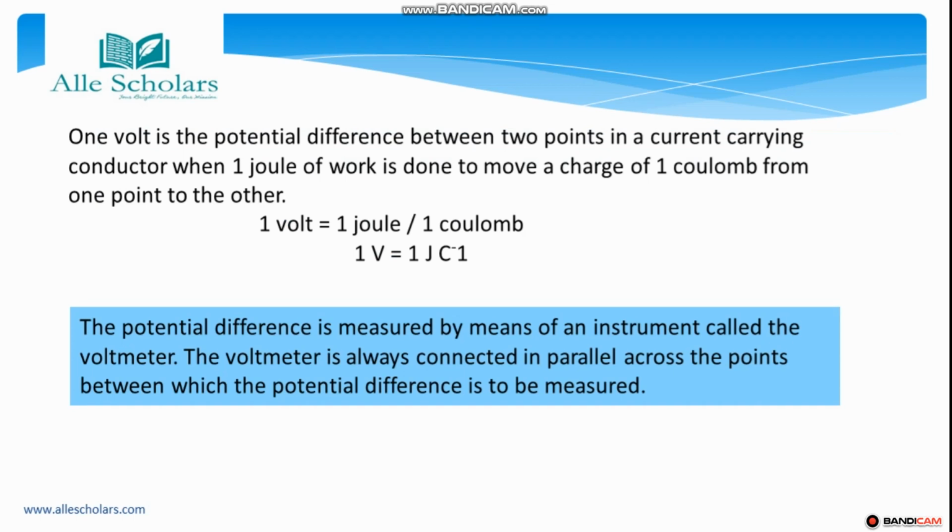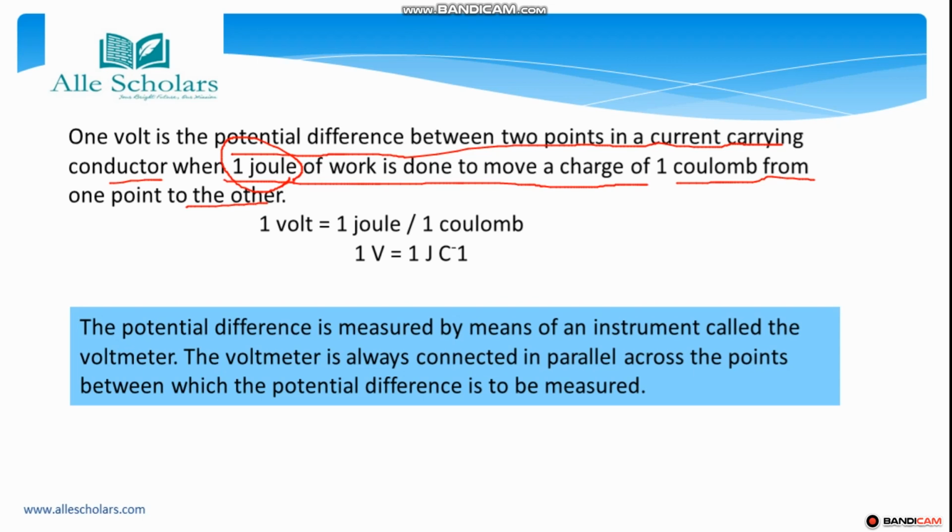So 1 volt is the potential difference between two points in a current carrying conductor when 1 joule of work is done to move a charge of 1 coulomb from one point to other. Okay, so the unit of work is joule.